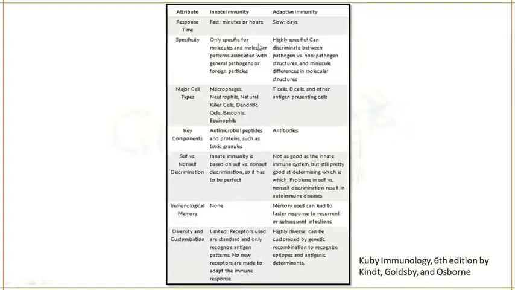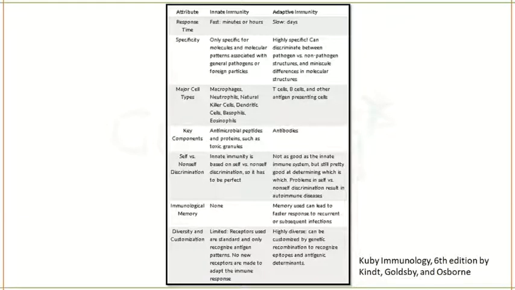The key components of innate immunity are complement proteins and so on, and in adaptive immunity, antibody is the key component. The innate immune system is able to distinguish between self and non-self. Adaptive immunity is not as good as the innate immune system at this, but it will still be able to determine between self and non-self cells.